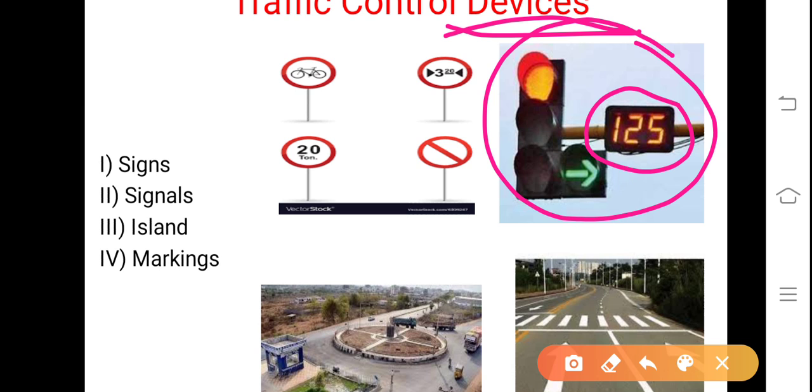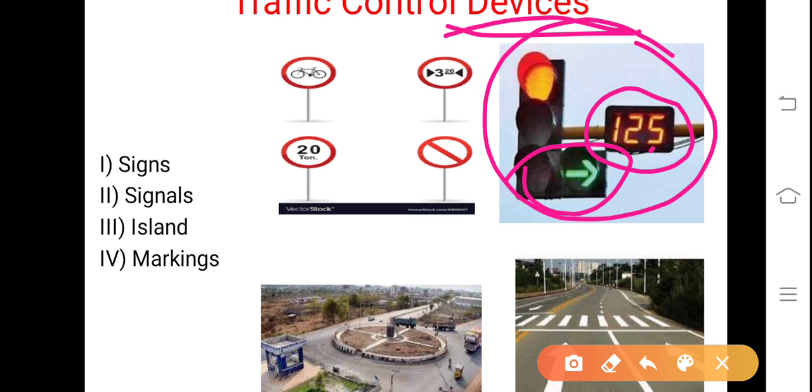indicating 125 seconds, means 2 minutes 5 seconds, they have to stop at the signal at an intersection, and depending upon the green signal indication, the vehicles have to move. The other vehicles, those going straight, have to stop for 125 seconds. This time is variable, depending upon the importance of that particular intersection and the number of vehicles approaching it. That is decided. It varies from one intersection to another in the same near vicinity in big cities.